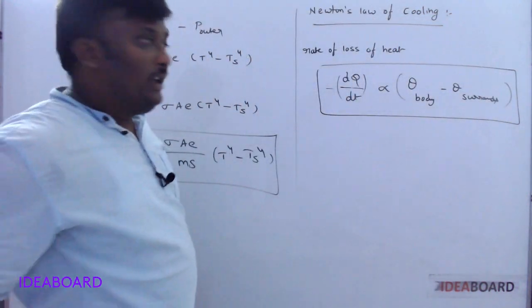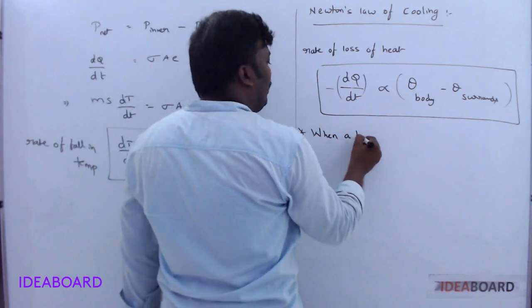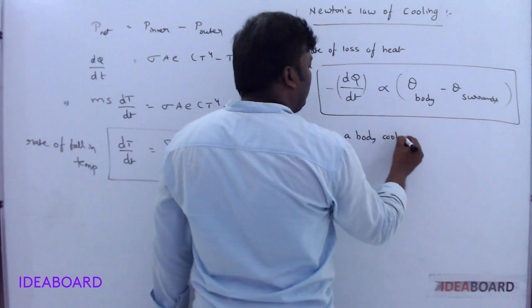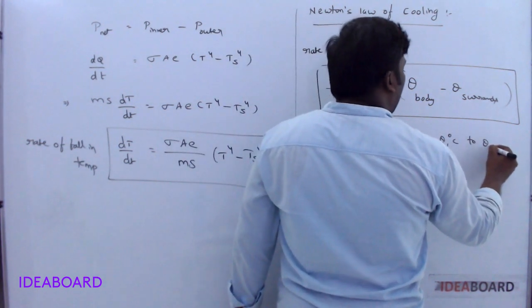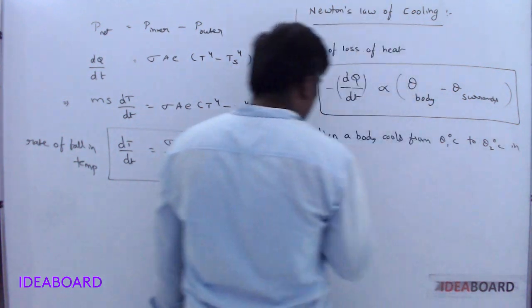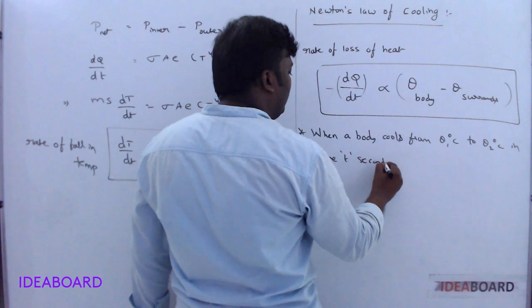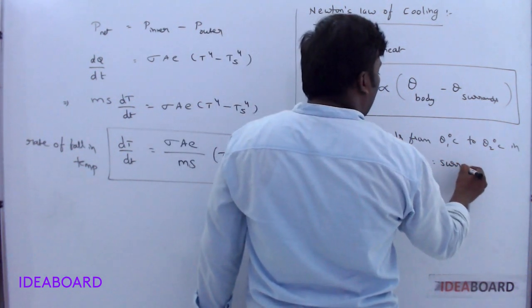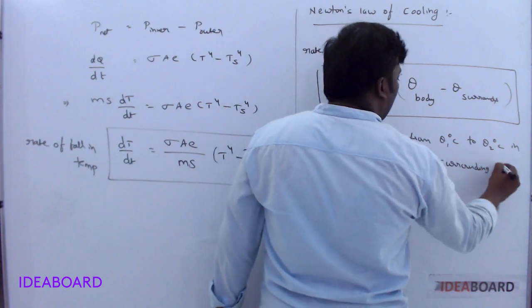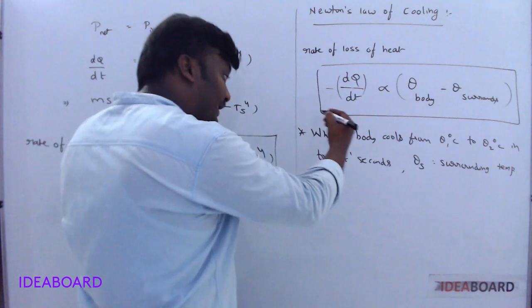And when a body cools from theta 1 degree Celsius to theta 2 degree Celsius in time t seconds, and theta s is the surrounding temperature, then Newton's law of cooling has another formula.